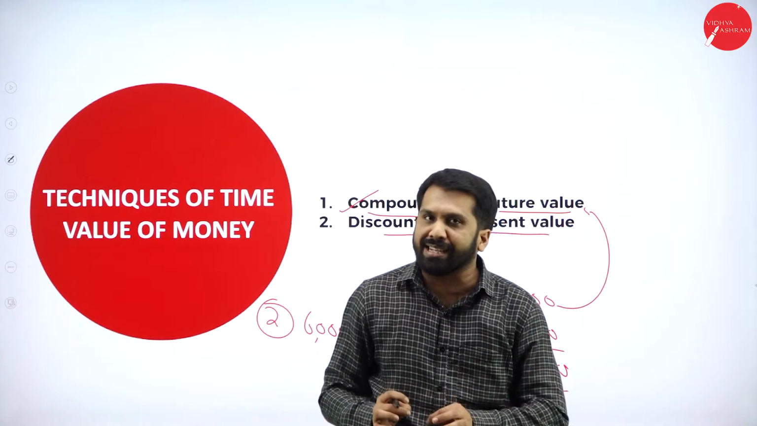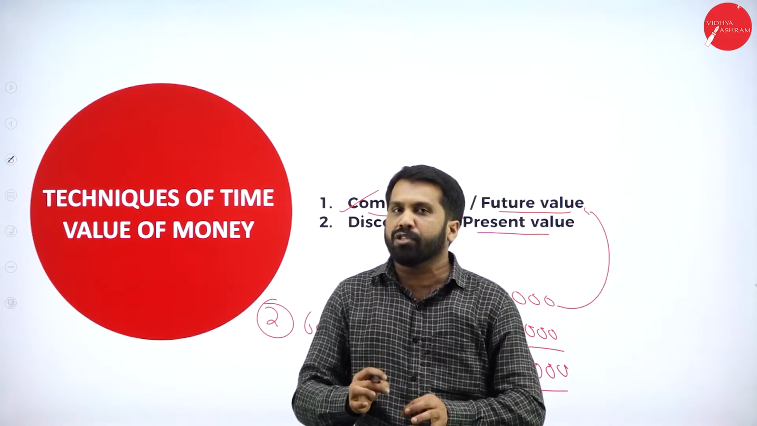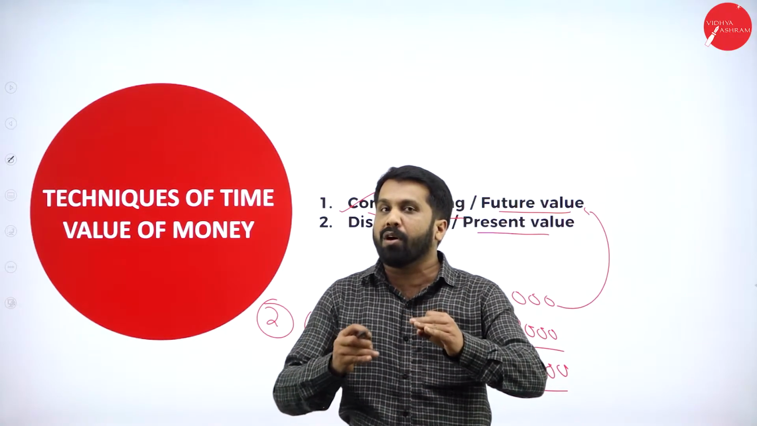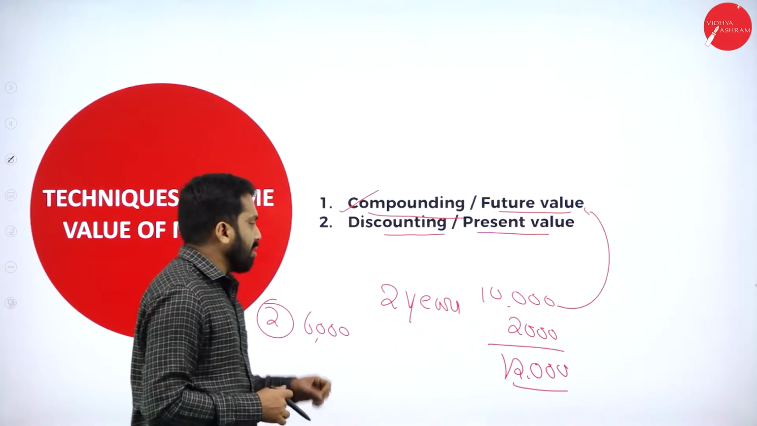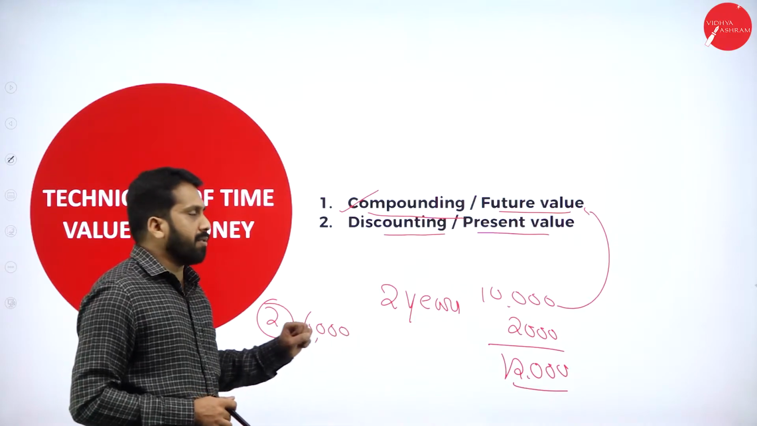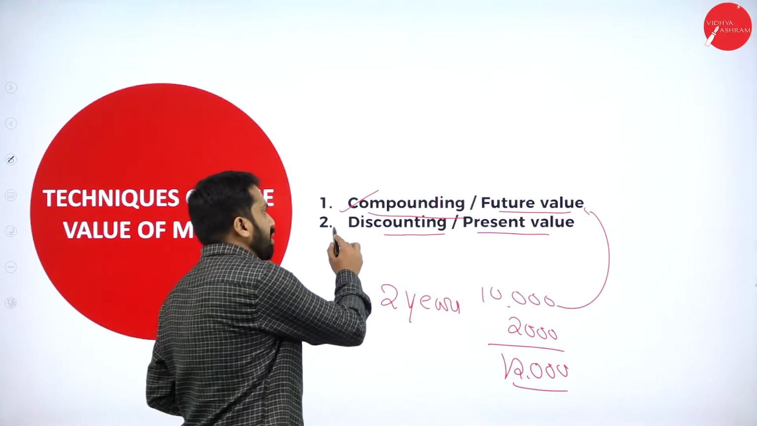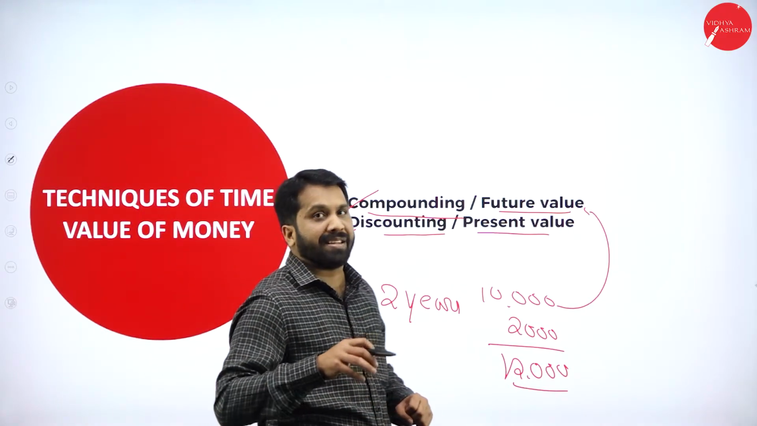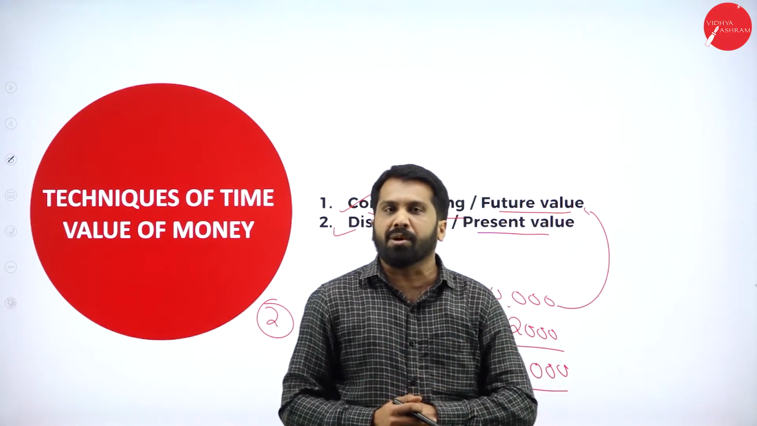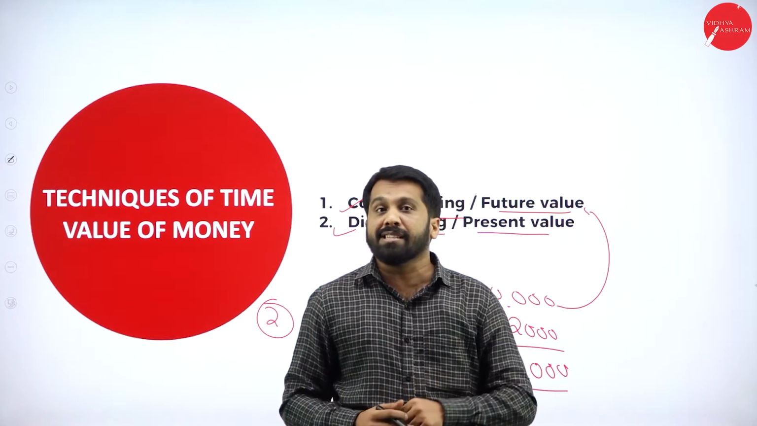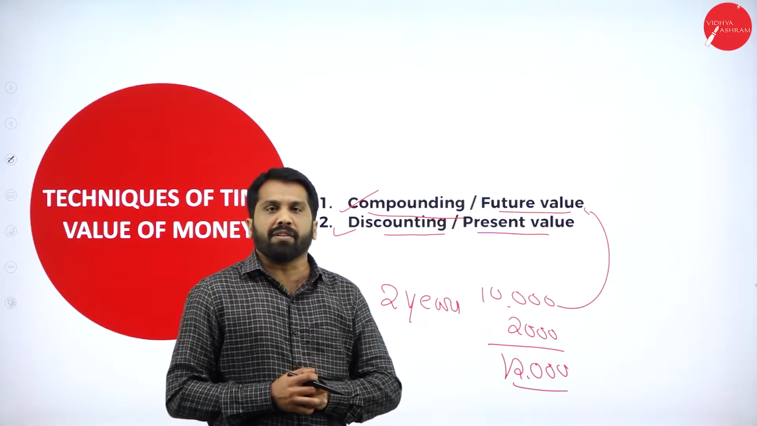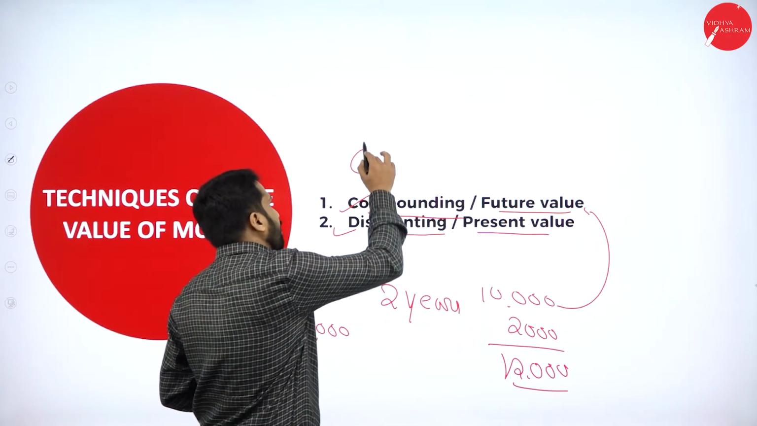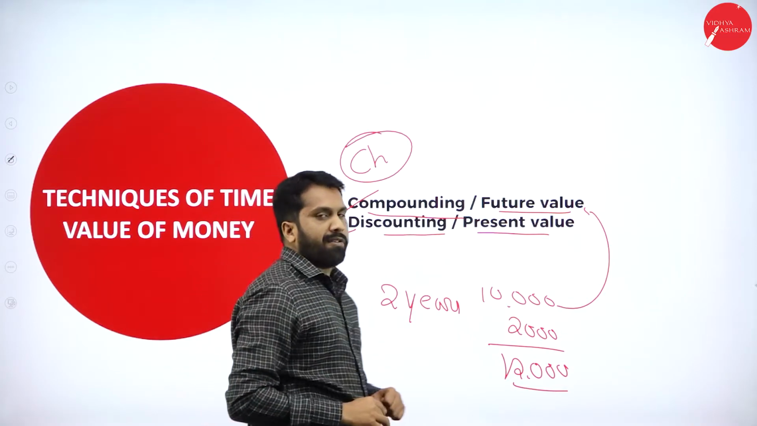It is just an assumption that in future you will get more than what you're supposed to get today. Hope you understood. This is called your future value. Now, the second one will be discounting or present value. What is discounting or present value? Discounting, you know, means reducing. I can go for the example of a check.